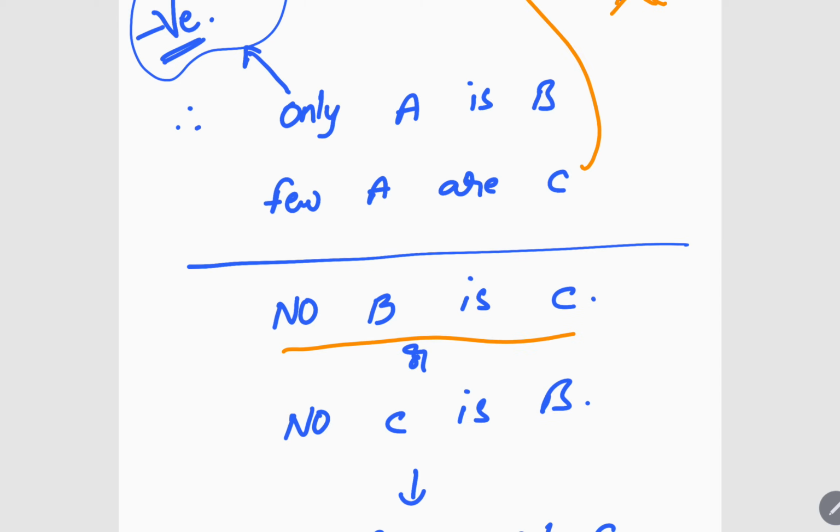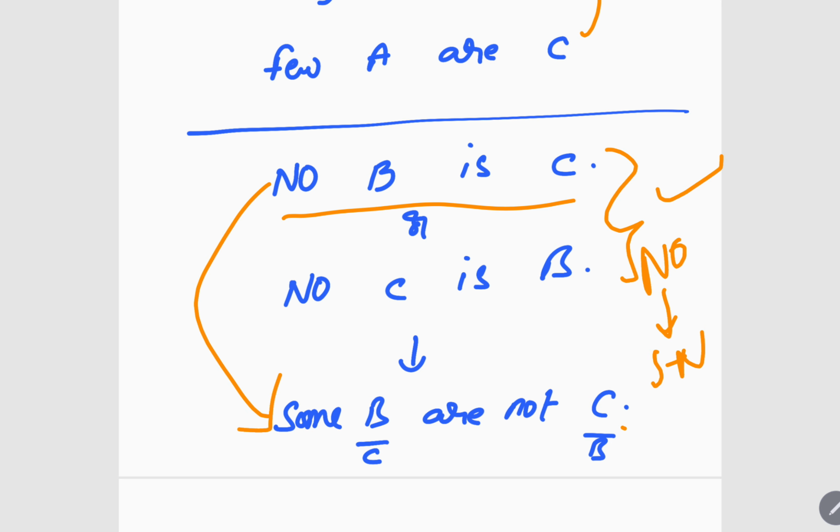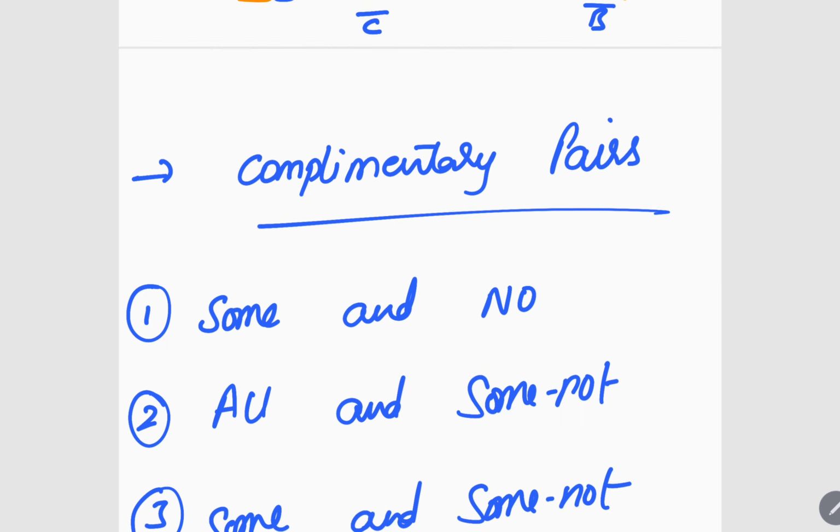No B is C. From no, we can also write some not. From no, some not can be derived, right? I told you already, from no some not can be derived. So no B is C or no C is B, because both can be interchanged. Or some B are not C or some C are not B, because from no we can get some not, and both can be interchanged. So this is our option. Got it? I hope this is clear.